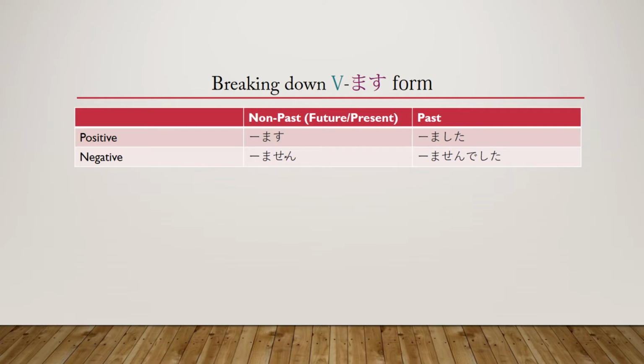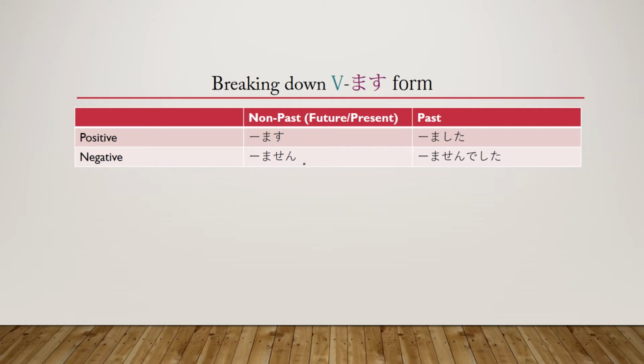Now that we have these four basics down, here's kind of where the book and I are going to diverge a little bit. In the book, they like to just say that you're going to see the verbs in masu form and just know how to recognize them. However, I actually want to teach you how to actually create these from the dictionary form. The dictionary form of a verb literally means the dictionary form of the verb.